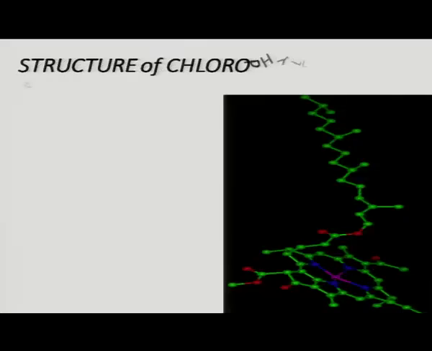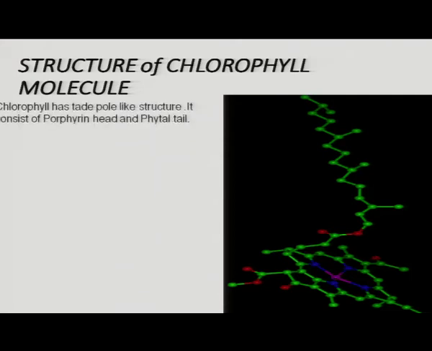The structure of the chlorophyll molecule is just like a tennis racket, which we have already seen.